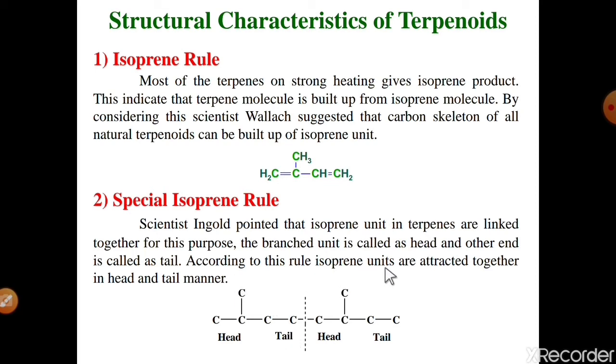According to this rule, isoprene units are attracted together in a head and tail manner. See, these two isoprene units are joined together in head and tail manner. This first molecule is head and tail, again head and tail. Means according to the second rule, the special isoprene rule, these two isoprene units are joined together in head and tail attachment.